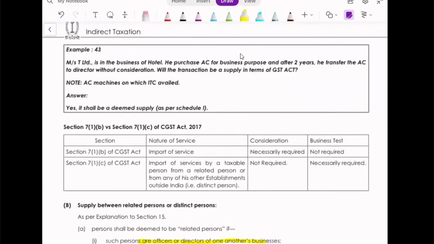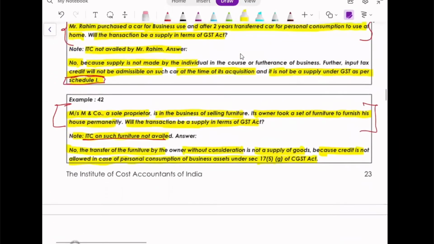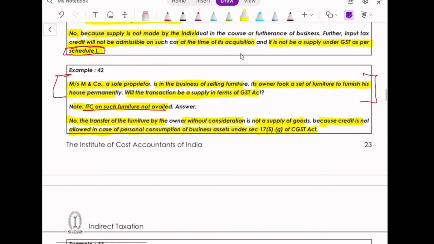Section 17 is the ineligible section, right? No, section 17 is related to valuation. Yes, section 17 falls under valuation. It's not related to ITC.